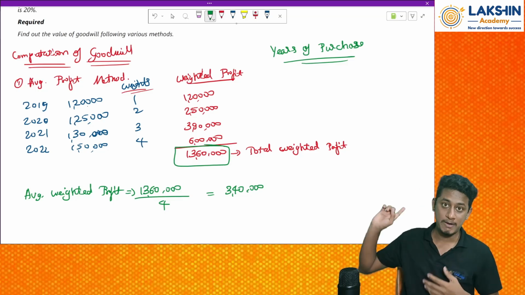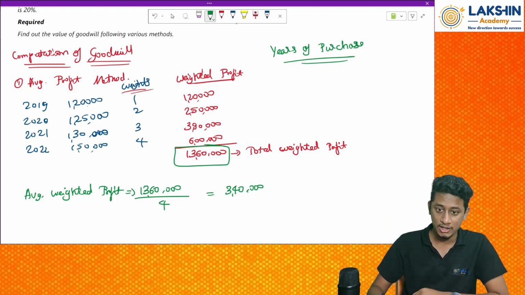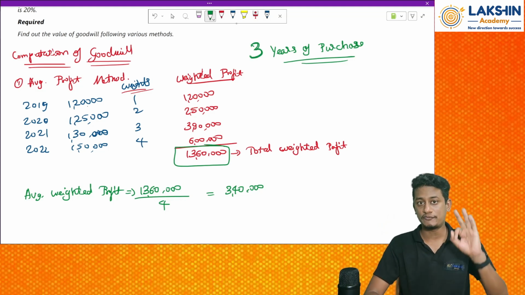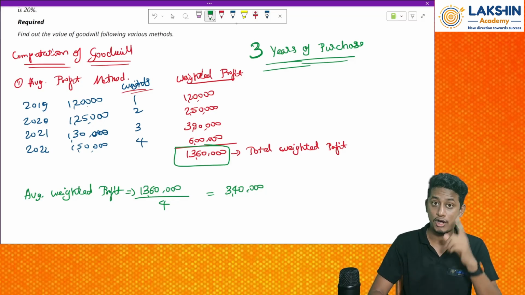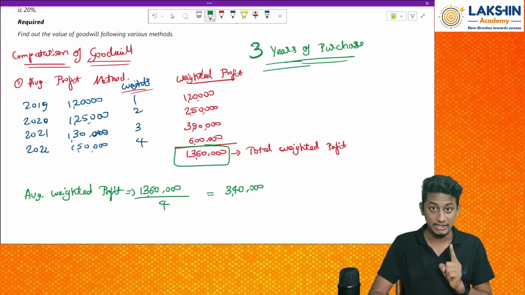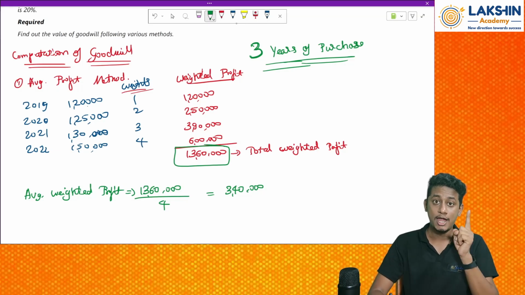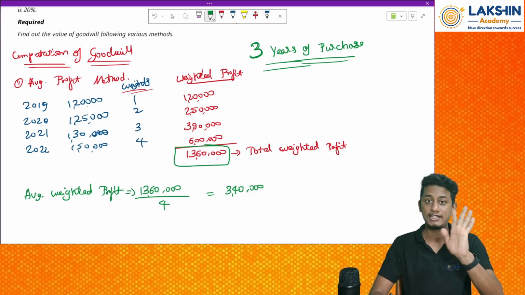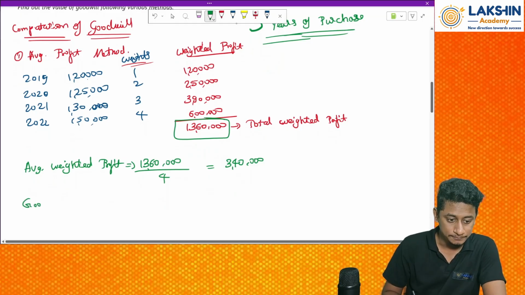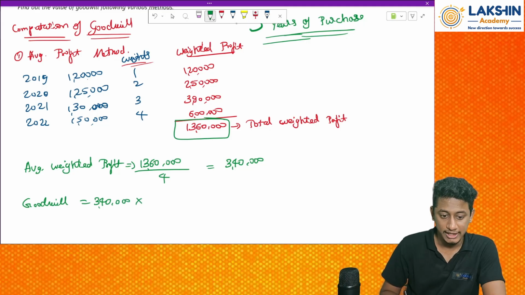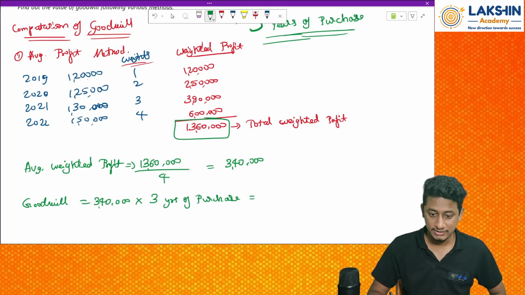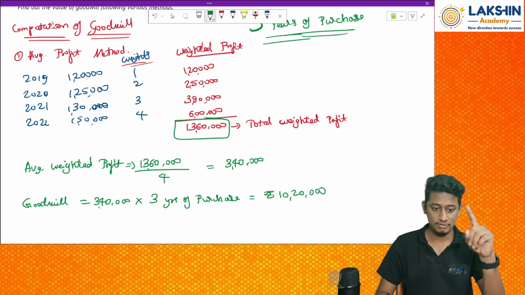So for this example, I will take 3 years. So we will compute it for 3 years of purchase in this case. But for you people, in the question, it will be clearly mentioned for how many years of purchase goodwill should be valued at. For my example, I will take 3 years now. So goodwill will be equal to 3,40,000 rupees into 3 years of purchase. That will be 3,40,000 into 3. That is rupees 10,20,000.